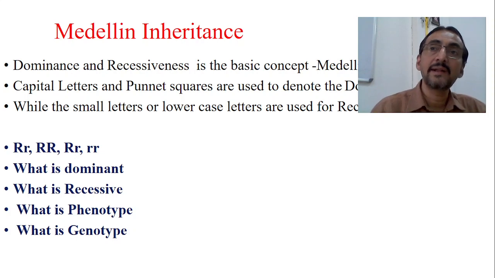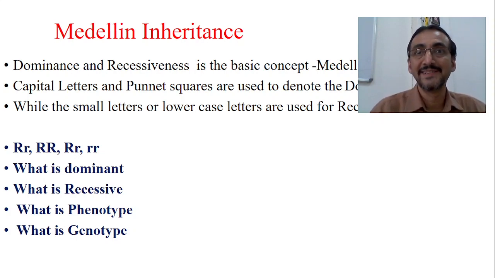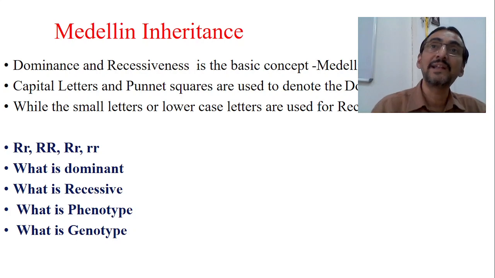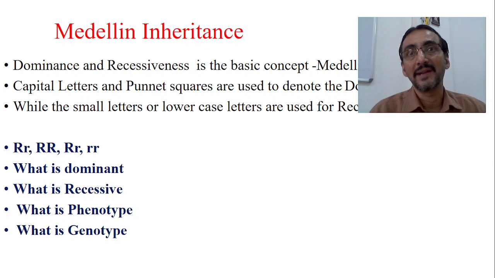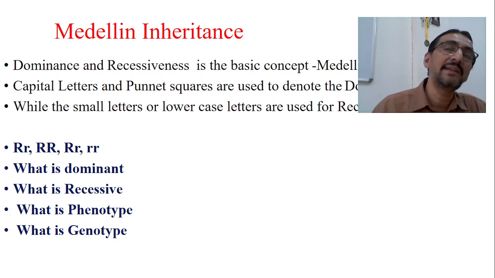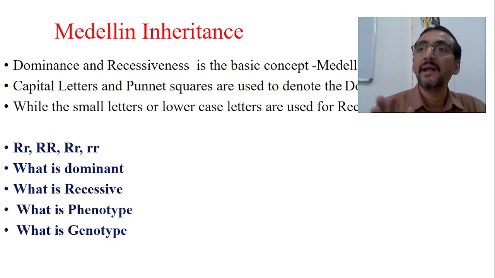For the same hair color, the mother's gene coming in the same allele is dominant, and that mother's gene is staining for the brown color, and the father's gene is staining for the black color. Now, who is going to succeed? The mother's gene, which is the dominant gene. So that will succeed, and as a result the child will have brown hair. So like this, all the genes are basically divided into dominant and recessive.